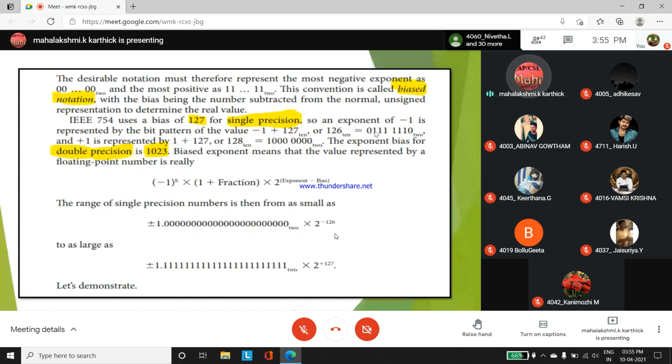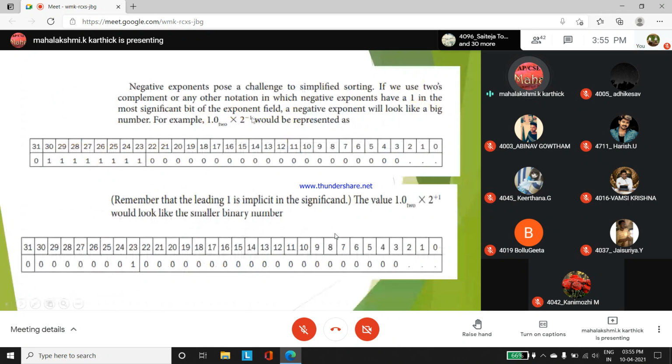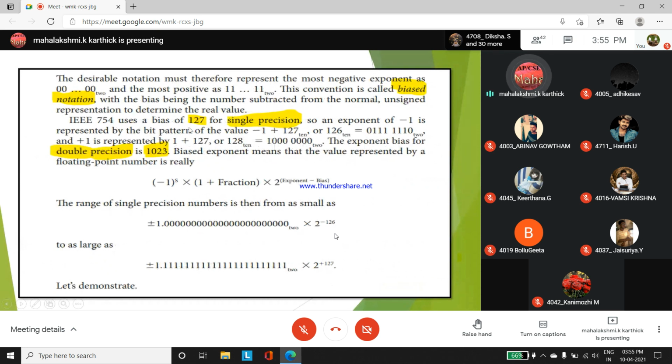See here, from the question you are getting -1. So -1 is a negative exponent form. You all know the single precision bias value is 127. So how do you convert the exponent? By adding the bias value. -1 is the given exponent, a negative exponent. -1 plus you have to add the bias value.